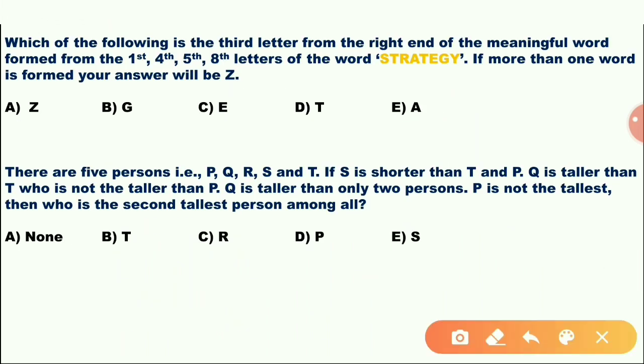Which of the following is the third letter from the right of the meaningful word formed from the first, fourth, fifth and eighth letters of the word strategy?